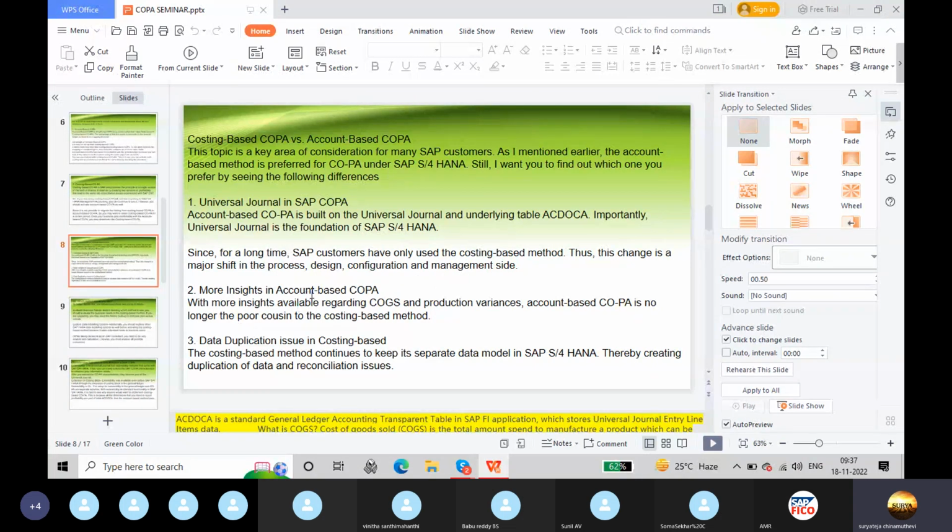More insights in account-based COPA. With more insights available regarding COGS, here COGS means cost of goods sold, is the total amount spent to manufacture a product which can be sold. COGS includes only direct costs like labor and raw material, and it does not include indirect costs like sales, marketing, or distribution.